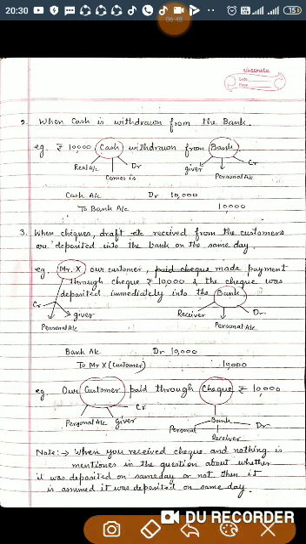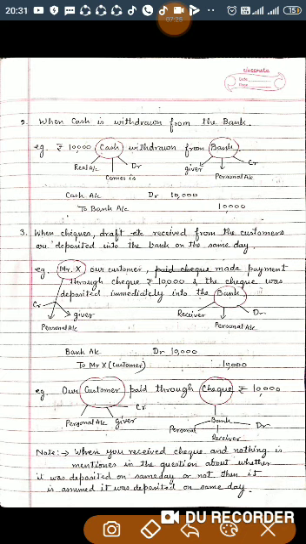the above transaction can also be said like this: customer paid through check rupees 10,000, and nothing is mentioned whether it was deposited on the same day or not, right? So in this case, when nothing is mentioned in the question or in the transaction, you are receiving a check from the customer, but it is not mentioned whether that check was deposited or not. It is assumed it was deposited on the same day. So the language can be like this: customer paid through check rupees 10,000.